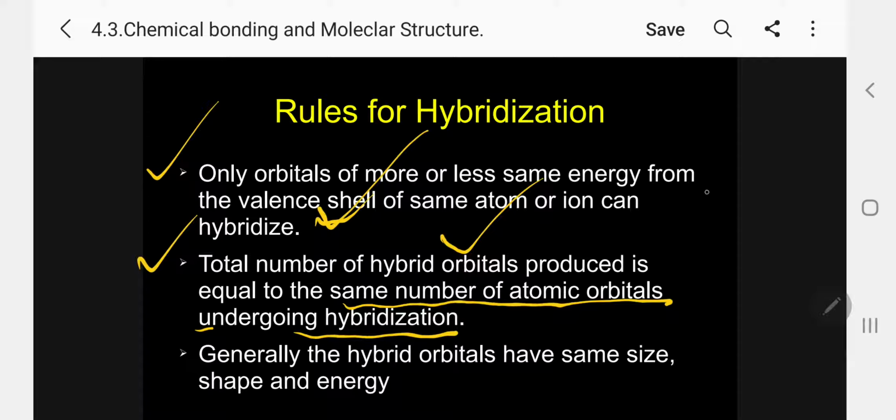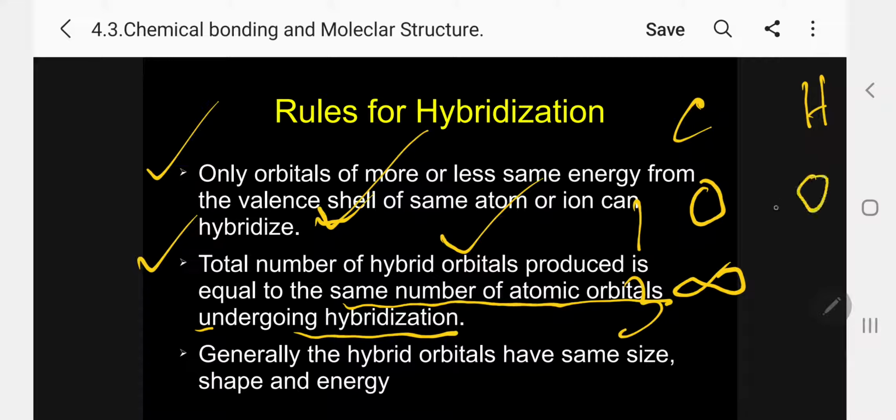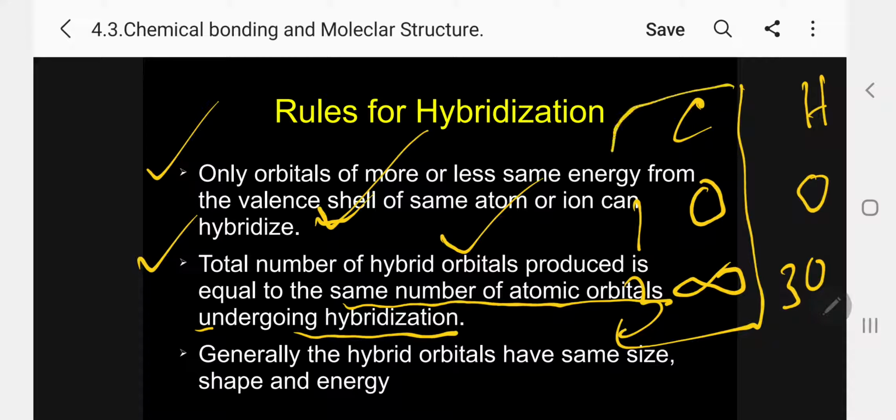You take carbon: 1s and 3p orbitals, that is 4. In hydrogen there are again 4 orbitals, so 4 plus 4 is actually 8. Kindly follow. Now what will happen? We are considering only the central atom.